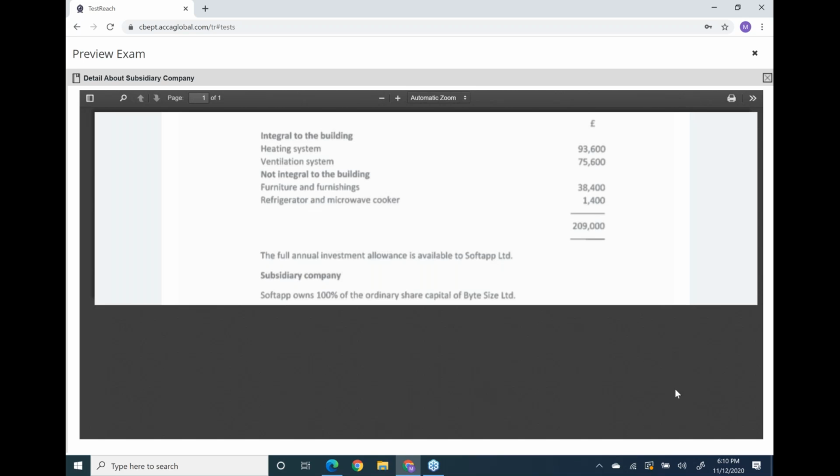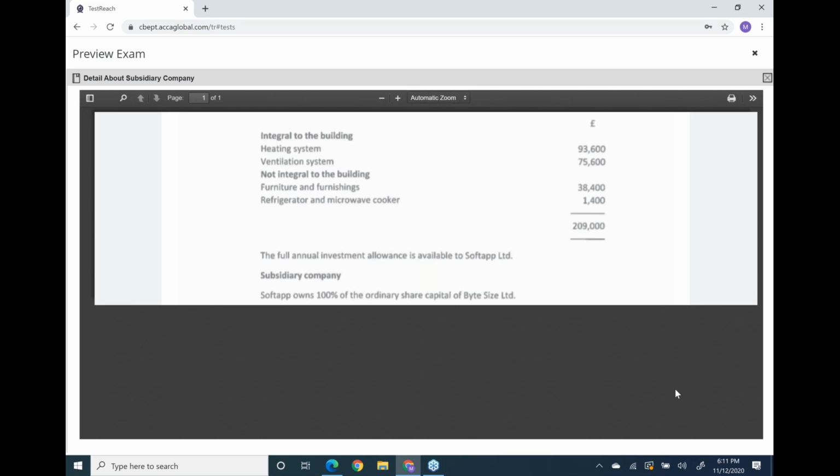Now wait, I hope you remember the rules. The integral parts of the building are part of SRP, and not integral parts of the building, like furniture and refrigerators, are part of the main pool. But what's the good news? In this year you have AIA of 1 million. Yesterday we discussed the limit of AIA. AIA is 1 million, which means 10 lakhs. And look at these expenditures: the total is just 209,000.